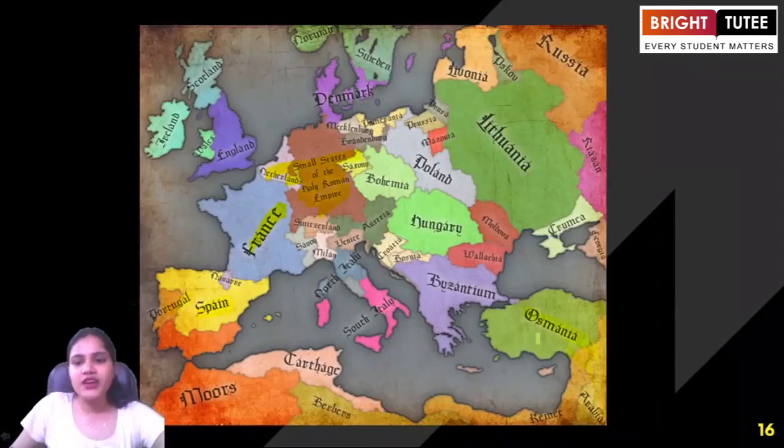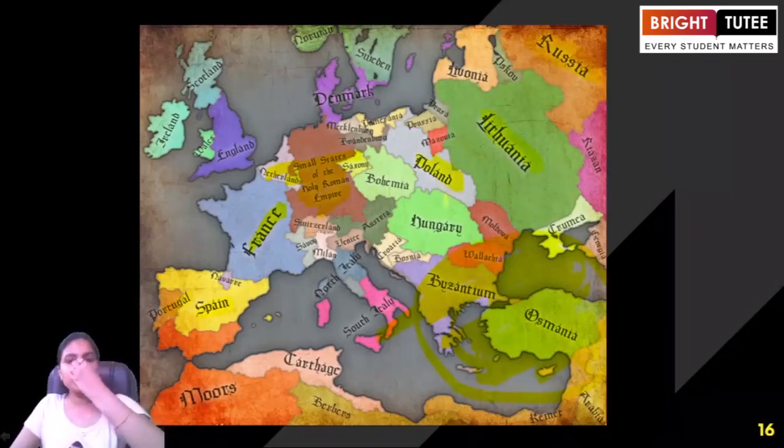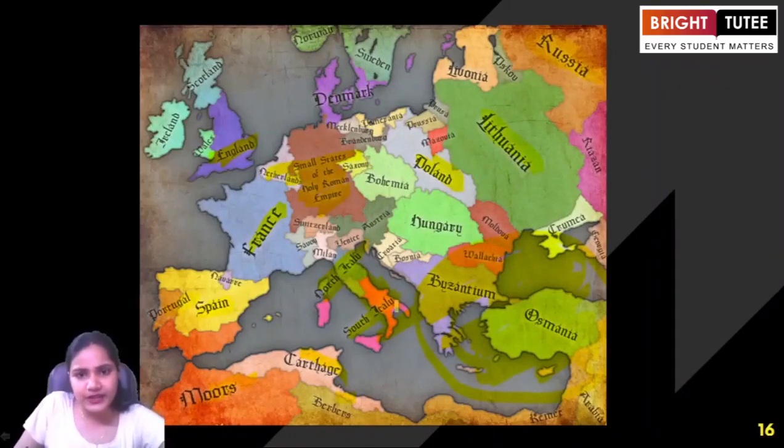So here, Osmania, or the region that is the Ottoman Empire. If I color this region, you need to understand that it was the Ottoman Empire that we are talking about. When you learn Moscow, it means that we are talking about the Russia region. This is the Lithuania region. This is the Poland region. So these are some small areas that existed during this period. This is the region of England, Portugal, Spain, which you already have learned about. You can see that in today's map, this is southern Italy, this is northern Italy, but today we know this as the region of Italy. Right or not? So when we are talking about the present day map, definitely you will find a lot of changes.